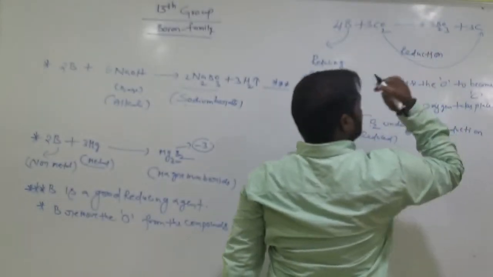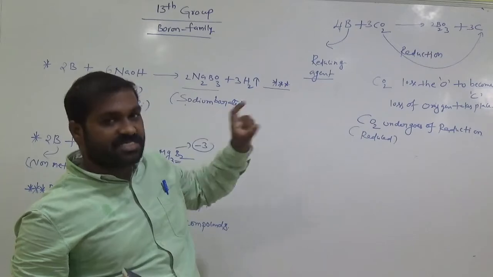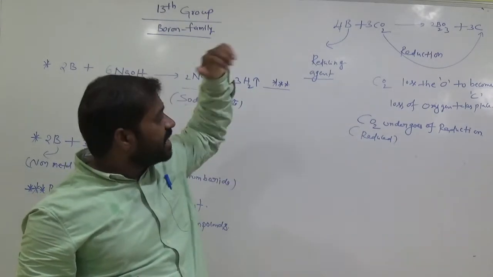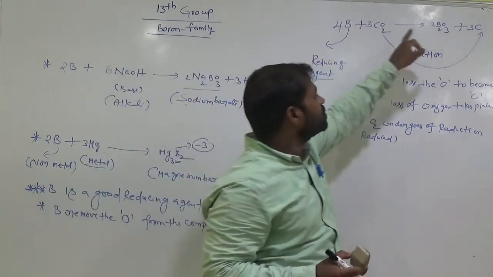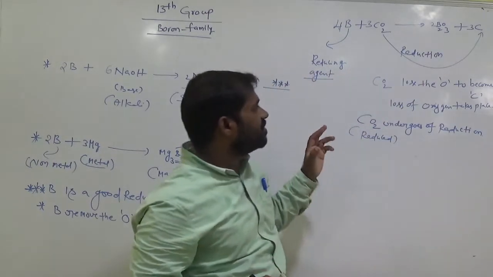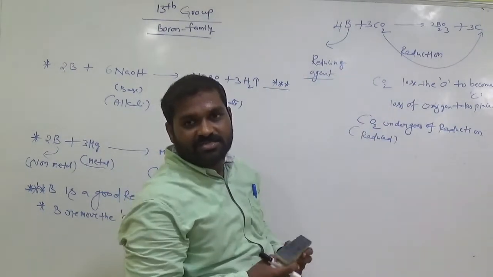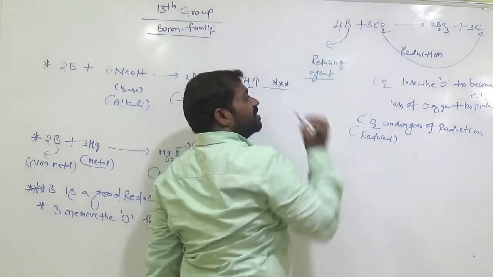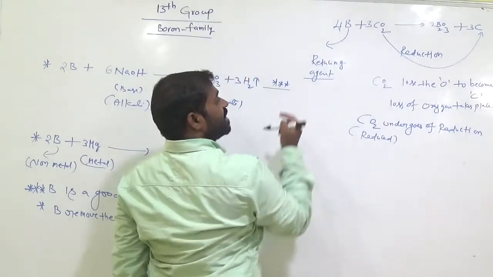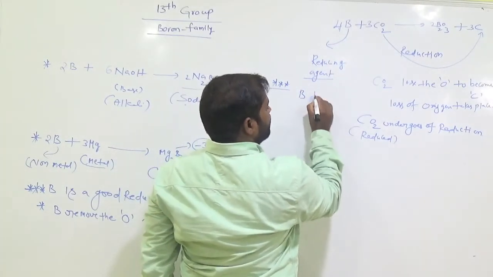Is it clear, students? Boron removes the oxygen from carbon dioxide. That phenomenon is called reduction. CO2 loses the oxygen and is converted to carbon, by the help of boron. So here boron is called a reducing agent, meaning boron helps the reduction.